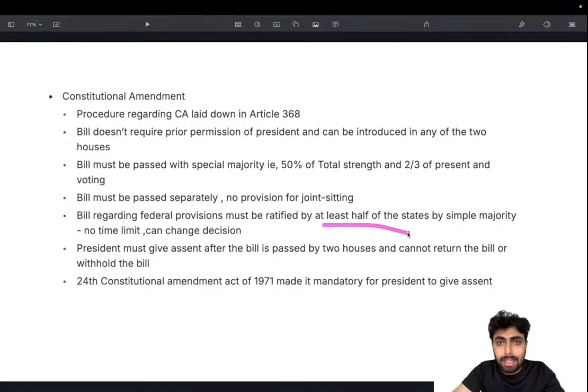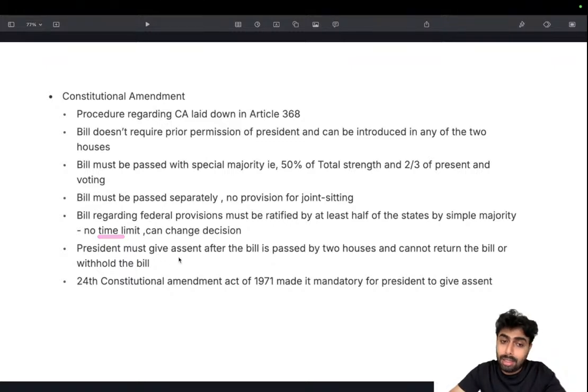Again, if the constitutional amendment is in regard to any federal provisions, it should be ratified by at least half the states by simple majority. As in, these bills will be passed to the concerned state legislatures, and they should pass it with simple majority. But there is one other thing: there is no time limit for them to act. There is no particular timeline within which they should pass it or return the bill. There is no time limit, and also they can change their decision. This is slightly nuanced, but have this idea.